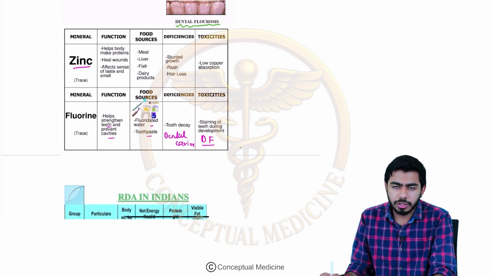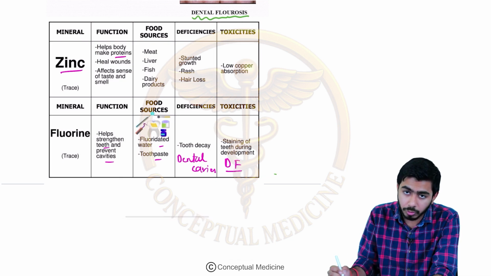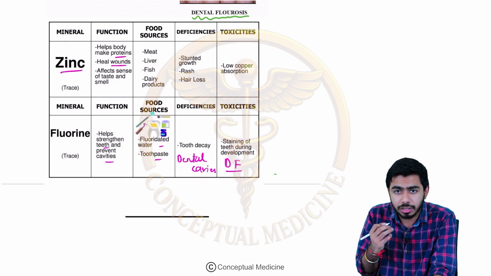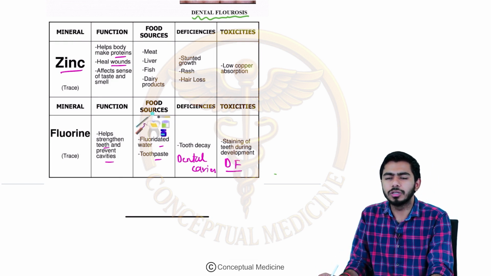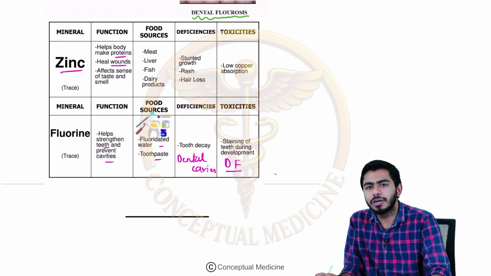Zinc, if you talk about, guys, zinc is very important. It is helping the body to make the protein, right? And it is healing the wound as well. It is affecting the sense of taste and the smell, right? So that is also the thing. And you saw that in the cases of COVID-19, we were giving the zinc supplements also along with the vitamin C and the vitamin B complex. And why was it so?